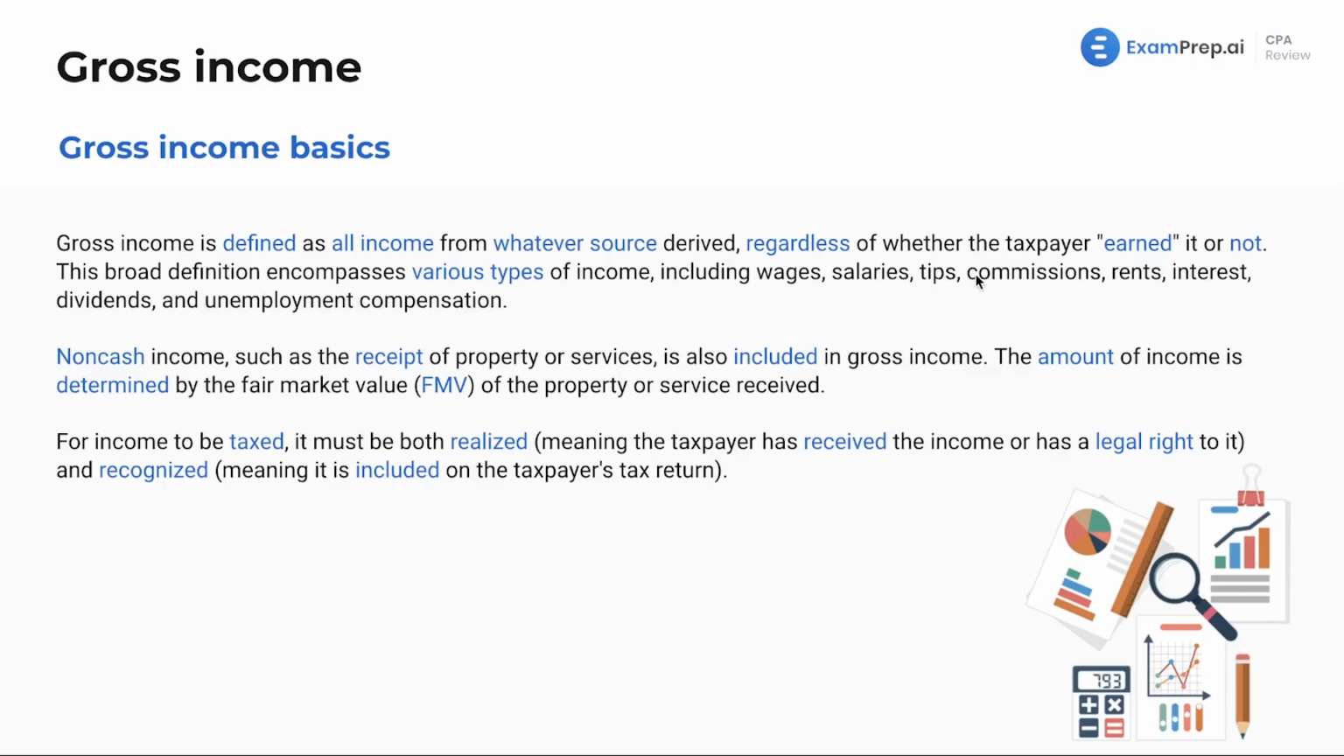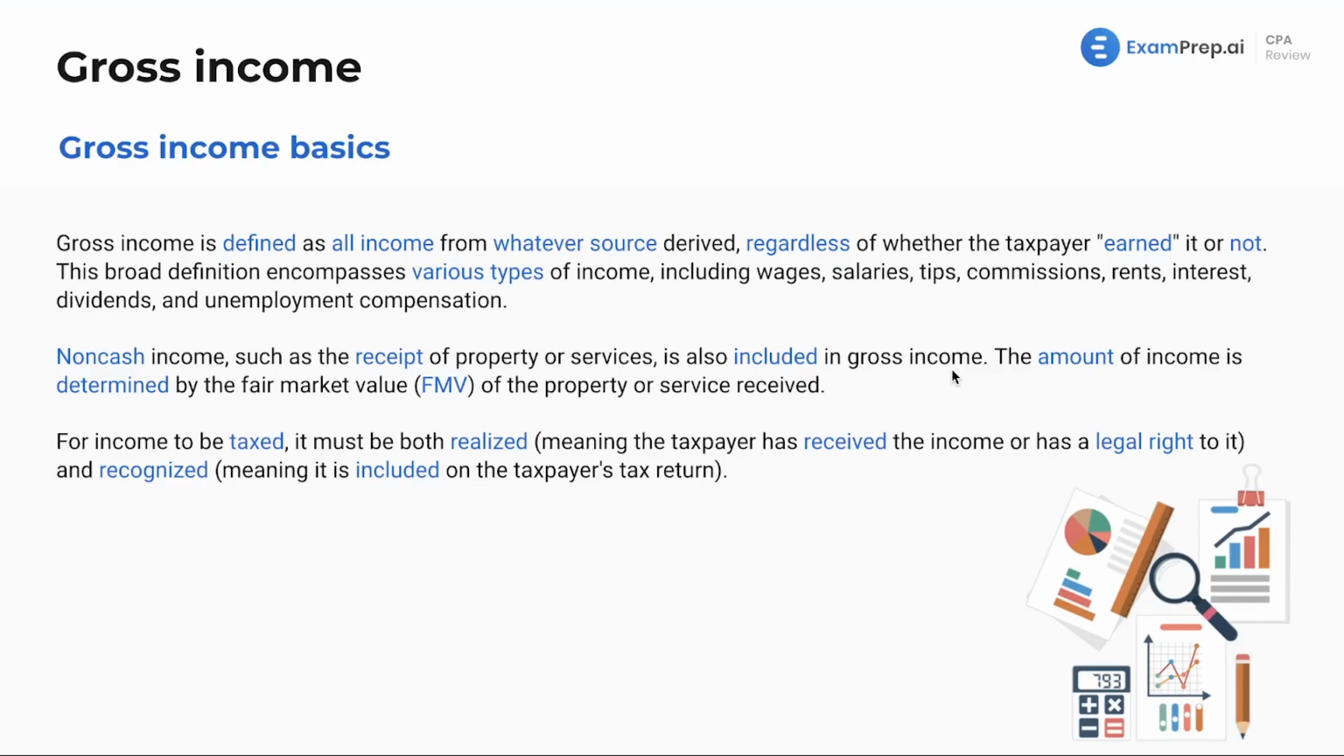There are things that are excluded from gross income for various reasons. We'll talk about those. Non-cash items, such as the receipt of property or services, are also included in gross income. So you're not receiving a salary or a wage. Maybe your employer pays you in a car or something. We'll talk about the taxability of that.